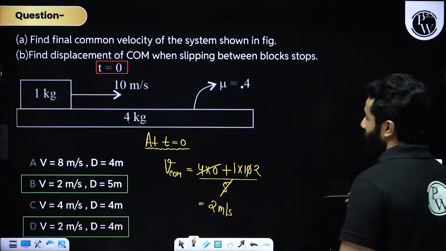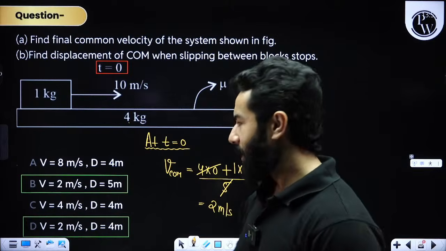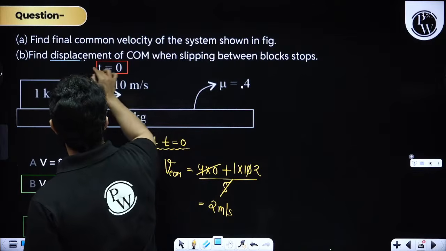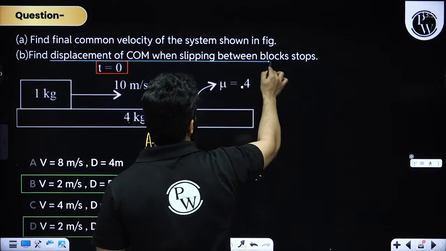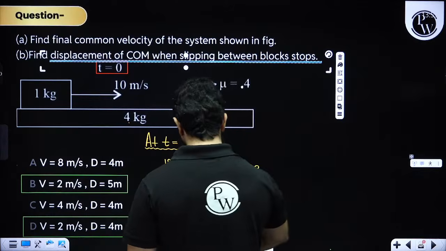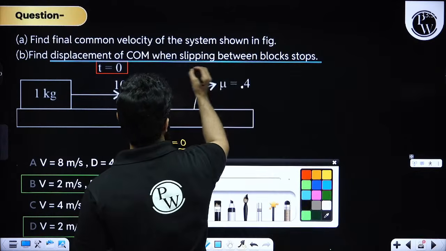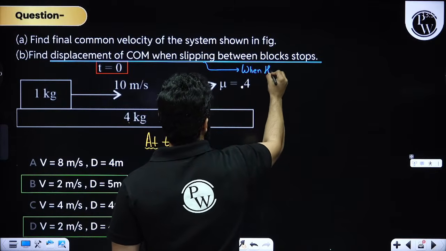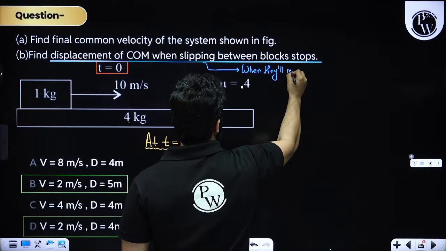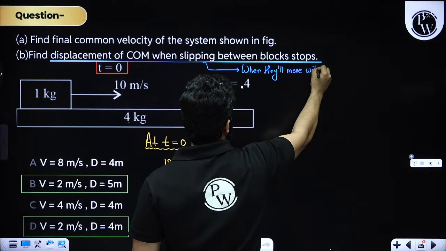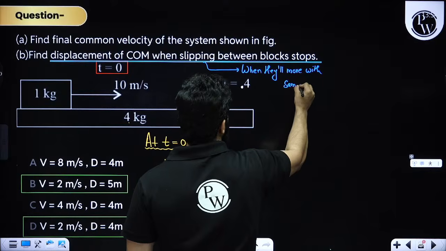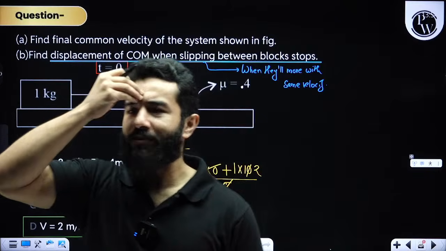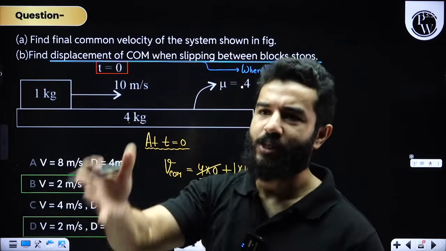Now let's talk about the B part. In B part, they are saying find the displacement of the center of mass when slipping between the blocks stops. Slipping between the blocks stopping basically means when they will move with the same velocity. At that point slipping will stop.